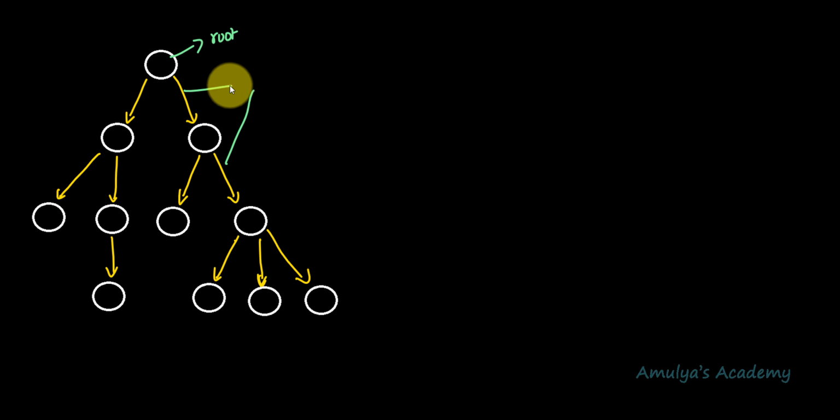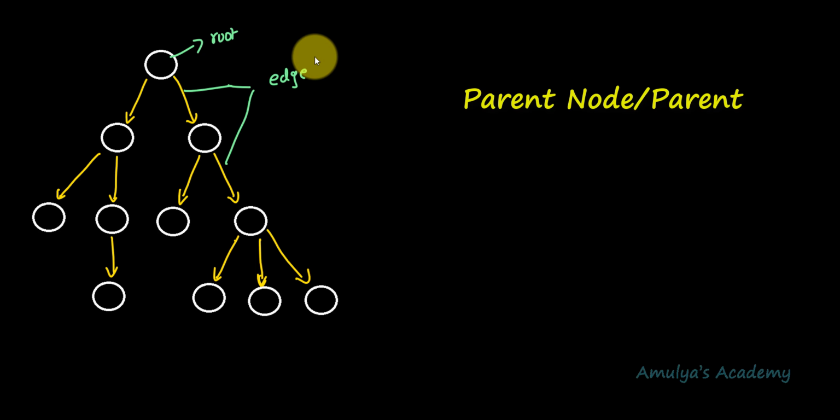This everything is called an edge or link. The next term is parent node, or parent. The node which has a branch from it to any other node is called a parent node. Here you can see this is the node which contains a branch or edge from this node to another node. So this is the parent node of these two nodes.